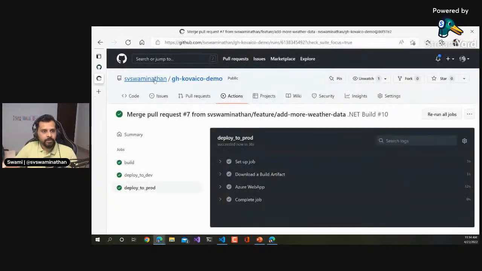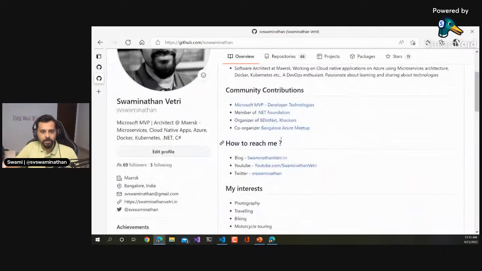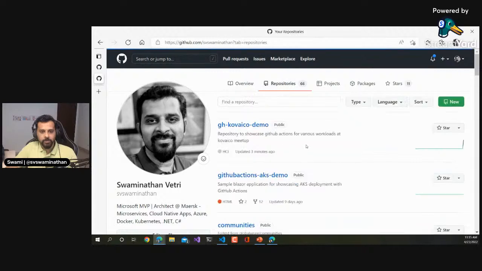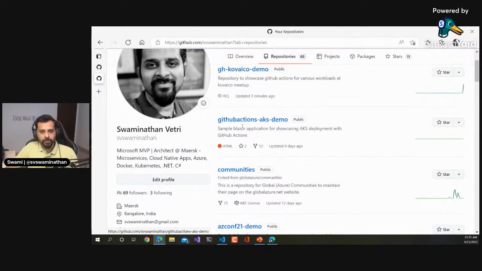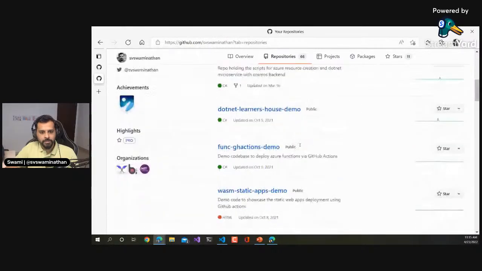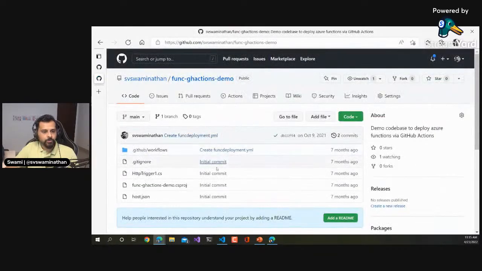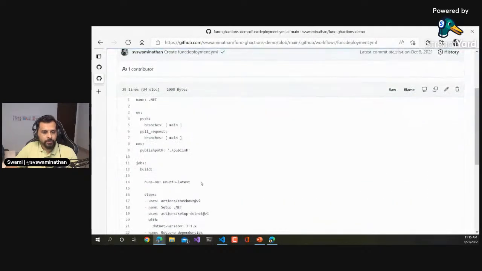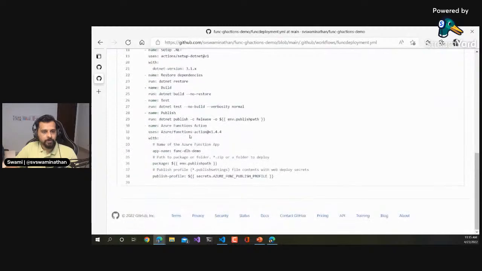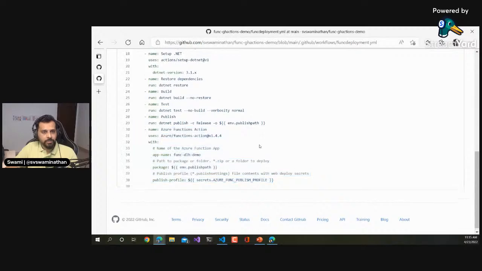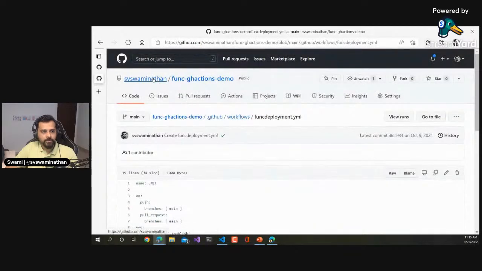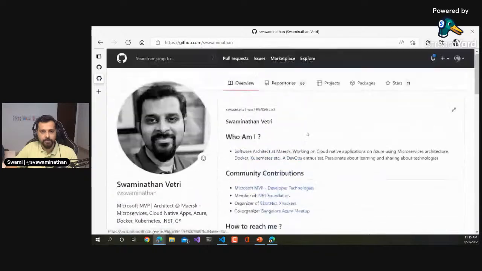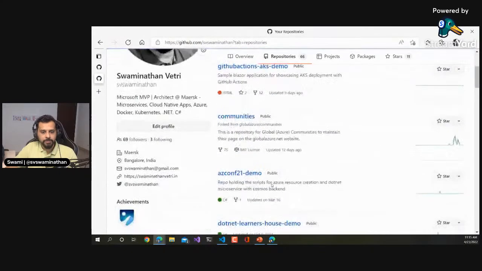I also have other repositories which have different demos, if you want to look at the other GitHub Actions code. There's something called AKS ones. Here we are deploying a Blazor application into an AKS in a containerized fashion. And there is also one about the function app. If you want to deploy a function app into Azure Functions, you can do that here. Like how we have for the Azure web app, we also have function apps action, which is what you can use to do that. And there are also other repos; AKS also has a demo available here. You can take a look at this.